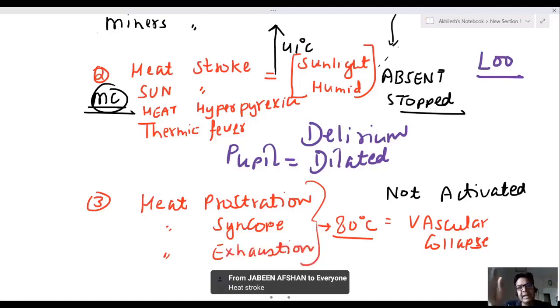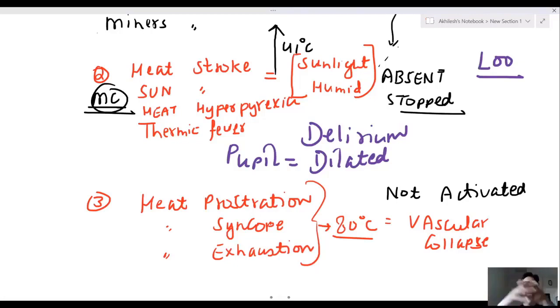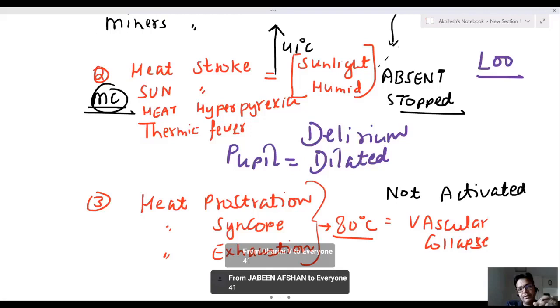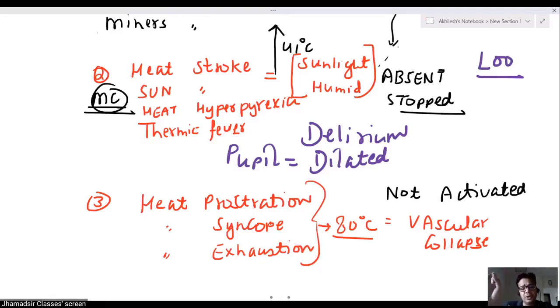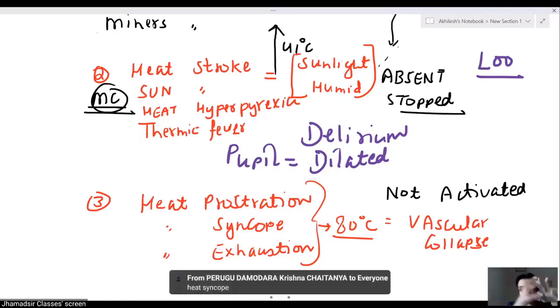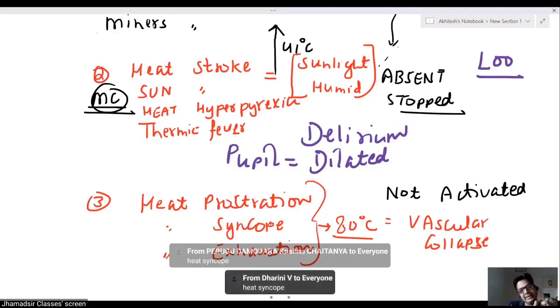After heat, if muscle gets cramped, it is heat cramp. Now, second question. When the temperature goes above what temperature does the person get heat stroke? 41 degrees centigrade. Yes. If after extreme heat, a person gets vascular collapse, this condition is known as heat syncope.